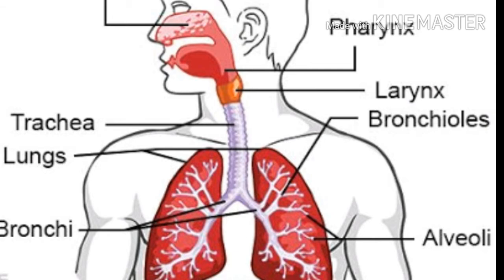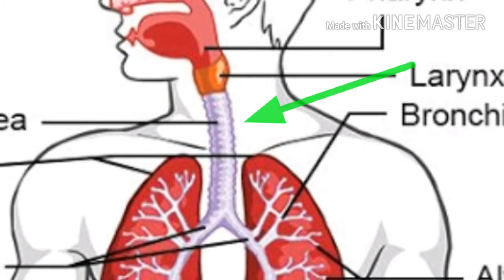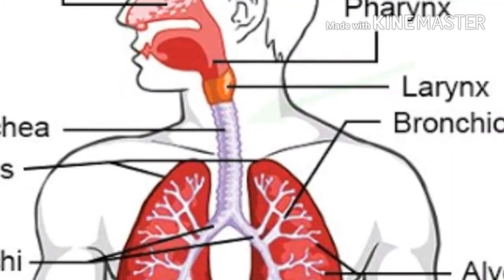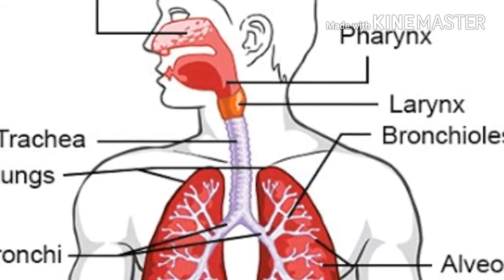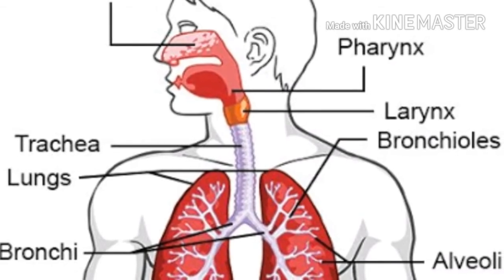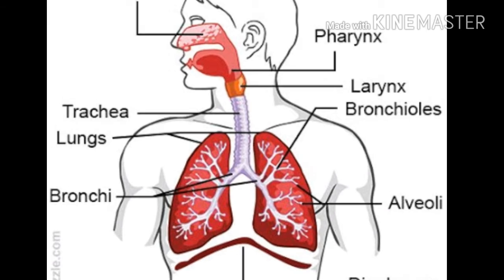Now the next organ of the respiratory system is the trachea. The trachea is a mobile, cartilaginous and membranous tube. It begins as a continuation of the larynx at the lower border of the cricoid cartilage at the level of the sixth cervical vertebra. The trachea ends at the carina by dividing into the right and left main bronchi at the level of the sternal angle, opposite the disc between the fourth and fifth thoracic vertebrae.